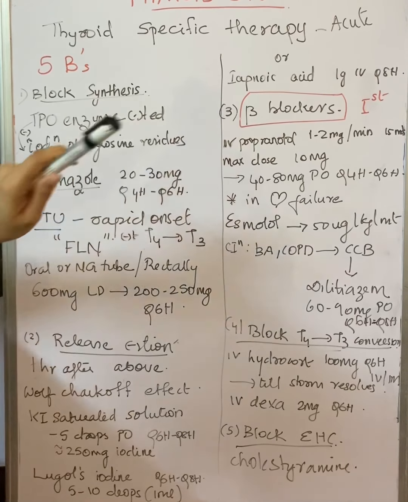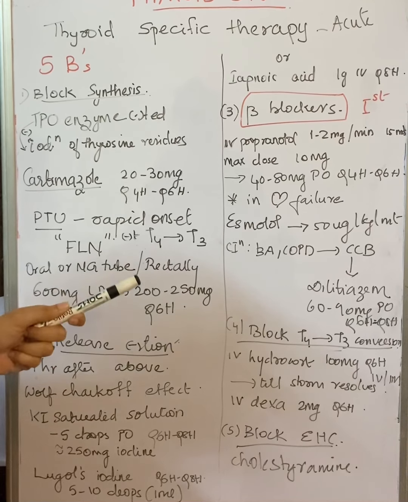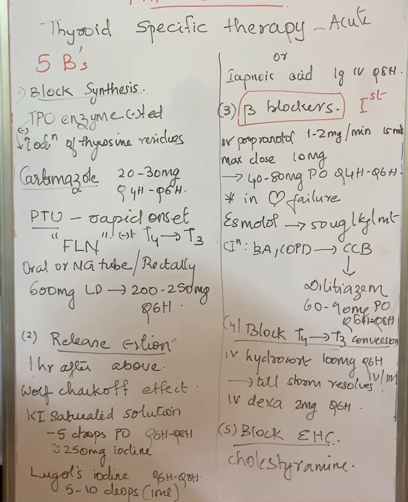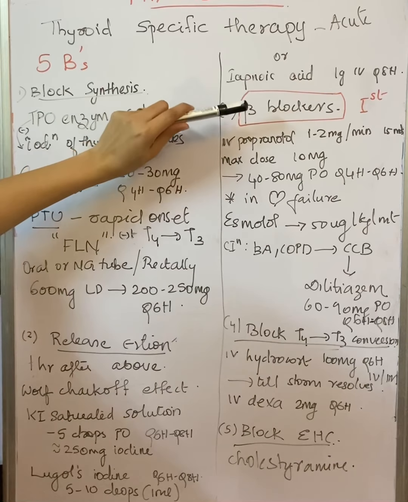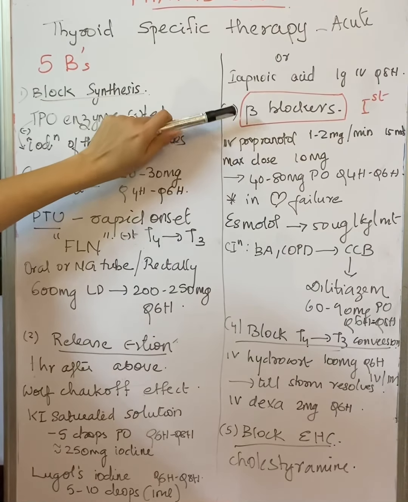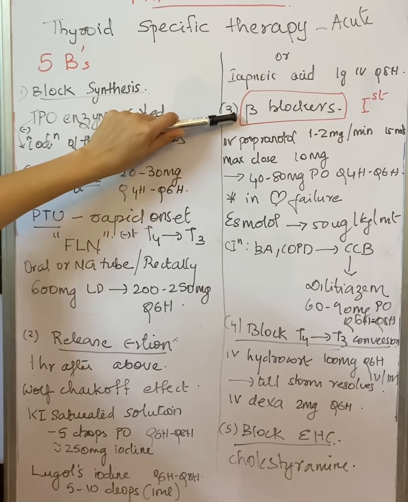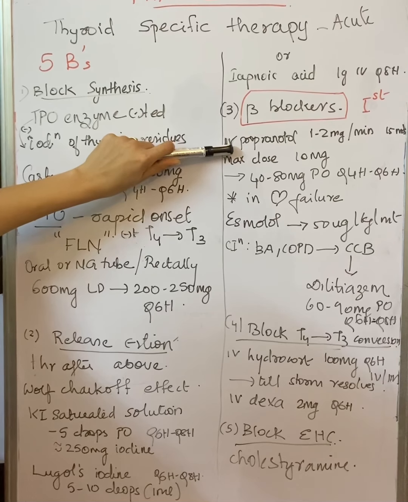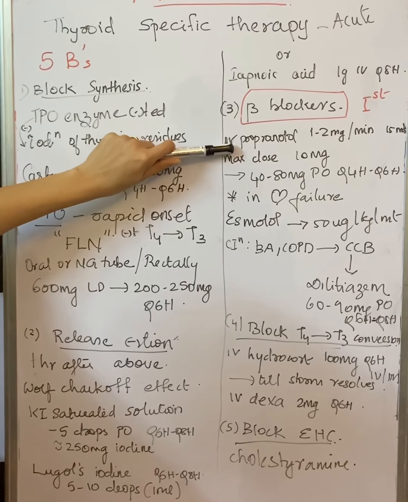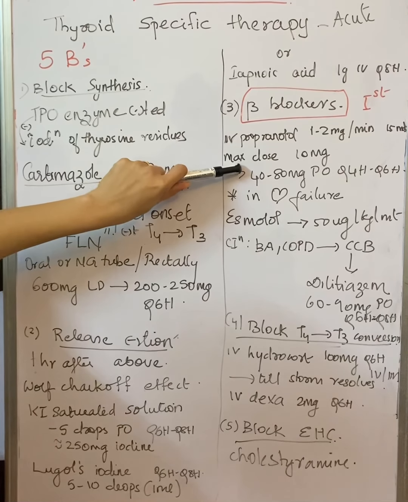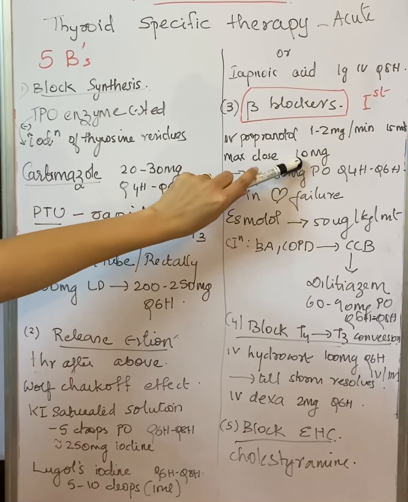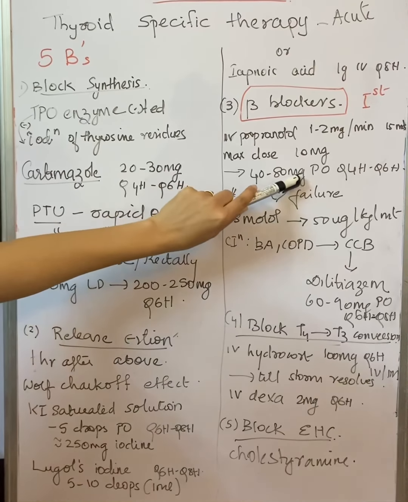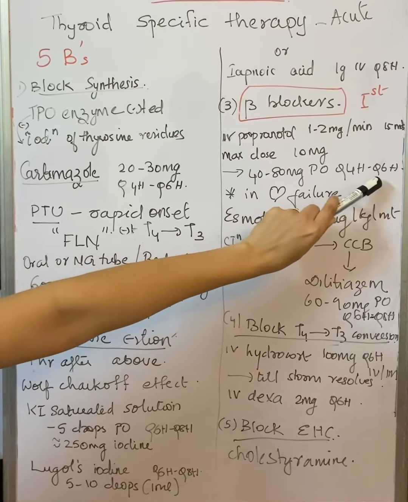It will help in making a hemodynamically unstable patient with a tachycardia or AF into a stable heart rhythm, and also it will block the peripheral conversion of T4 to T3. So for that, we will start the patient on IV propranolol 1 to 2 milligram per minute, which will be repeated every 15 minutes till hemodynamic stability is attained. So the maximum dose we can give is 10 milligram. And once the hemodynamic stability is attained, we can start oral propranolol at a dose of 40 to 80 milligram every 4 to 6 hourly.